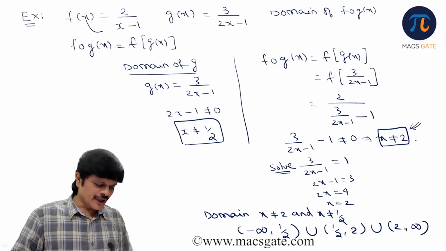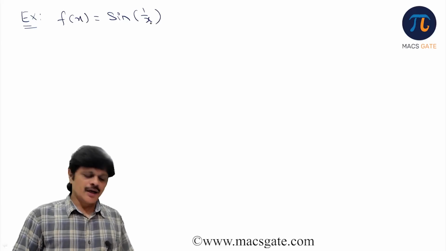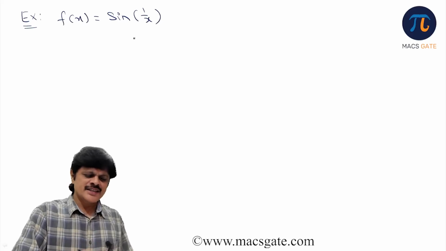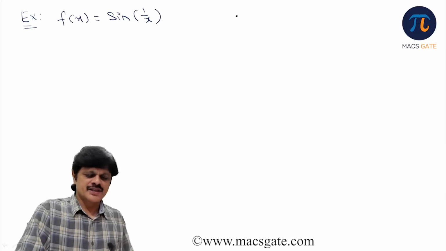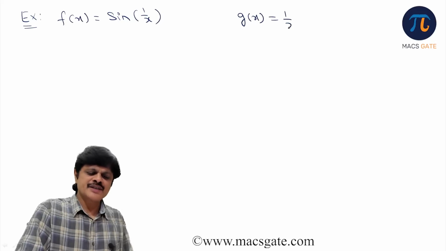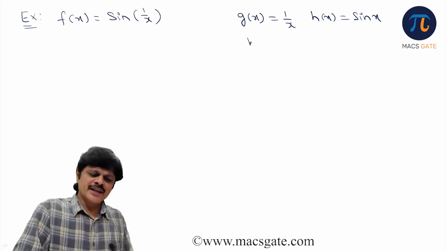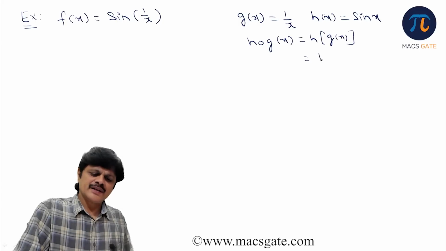Let us take one more interesting example. Now sine 1 by x. Generally people feel it is a single function. Actually, it is not a single function. It is a composition of two functions. The two functions are g of x, which is 1 by x, and h of x, which is sine x. So actually it is h circle g of x, h of g of x. What is g of x? 1 by x. H of 1 by x means sine 1 by x.